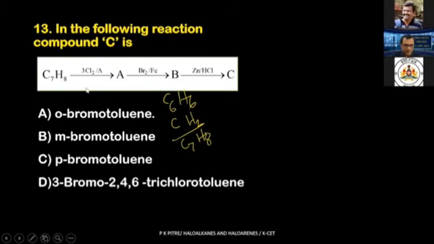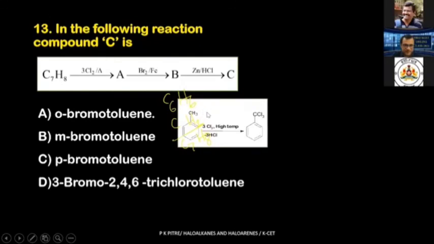Let me write the first reaction for you. I said writing the reaction is very important here. You are treating toluene with chlorine at high temperature. How is it that this chlorine atom went to the side chain? Why didn't it come into the benzene ring? Remember, at higher temperature, halogens will not add across the double bond. They will always try to replace the hydrogen atoms. So hydrogens from the side chain are getting replaced.